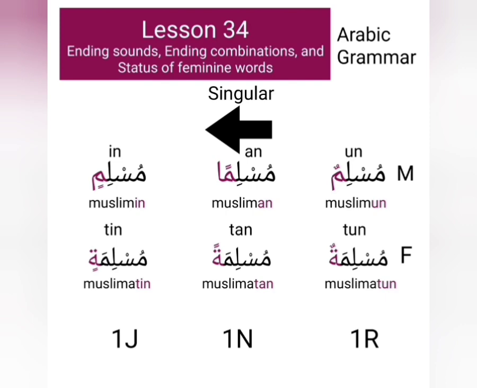Similarly, singular feminine words can also have three types of ending sounds: tun, tan, and tin. The feminine of the word Muslim is Muslima, so the word Muslima can have three types of ending sounds: Muslimatun, Muslimatan, and Muslimatin. The status of the feminine words ending with tun is rafa, the status of the words ending with tan is nasab, and the status of words ending with tin is jar. And we use number 1 with their status to show that the word is singular.